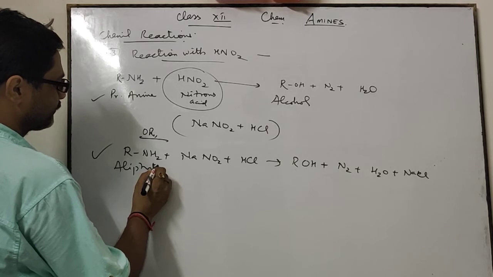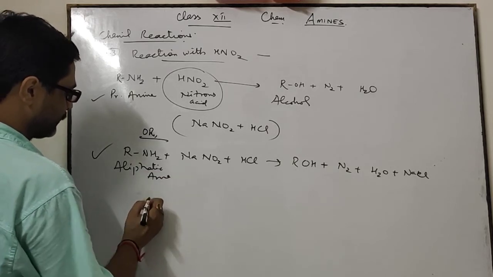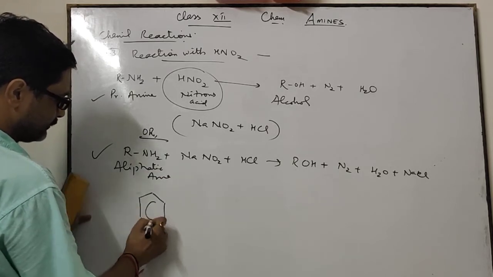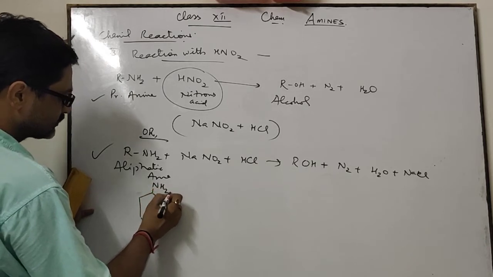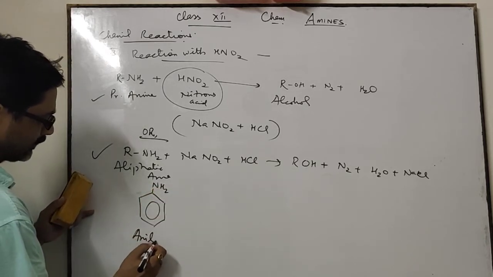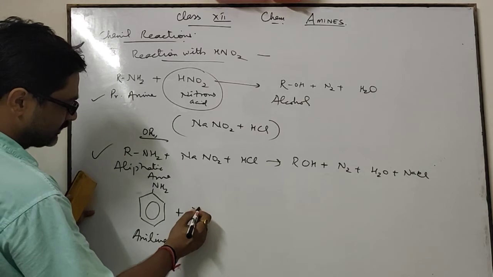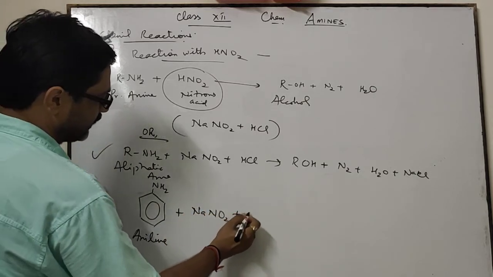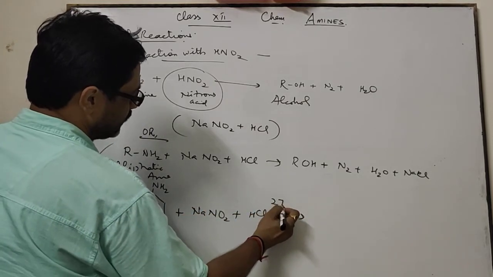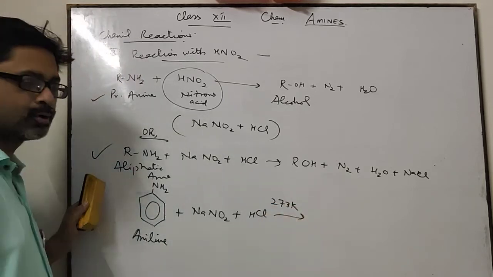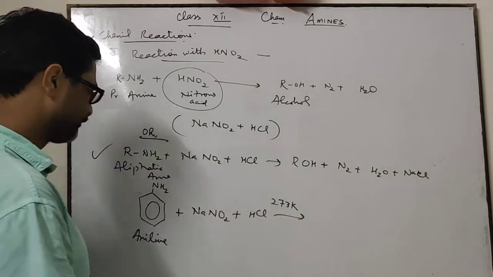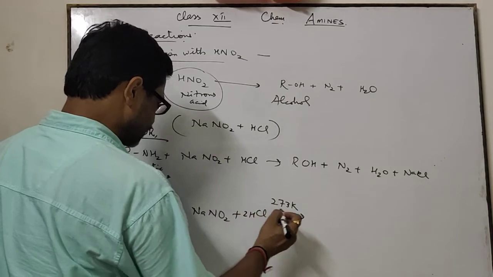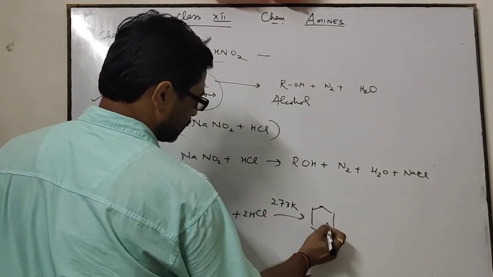But if we take an aromatic amine here, like aniline, this one is aromatic amine known as aniline, and this compound on reaction with NaNO2 and HCl at 273 Kelvin, or you can say 0 degrees Celsius, forms diazonium salt.